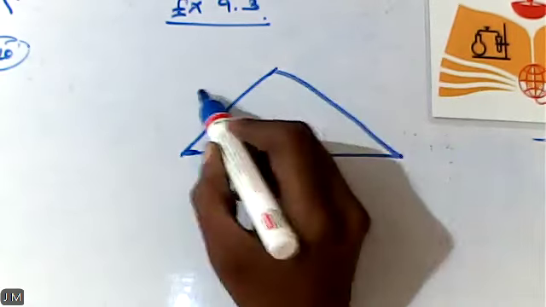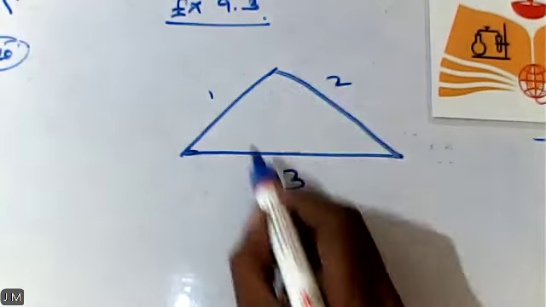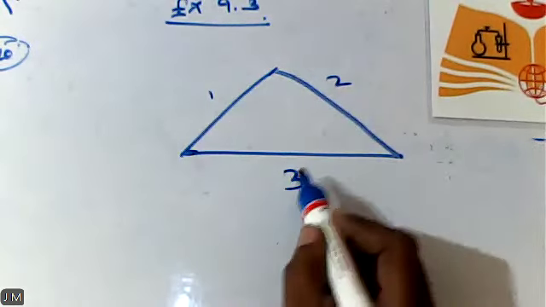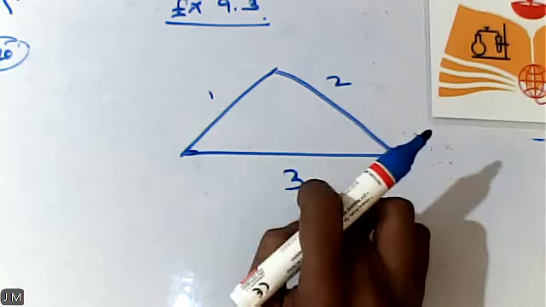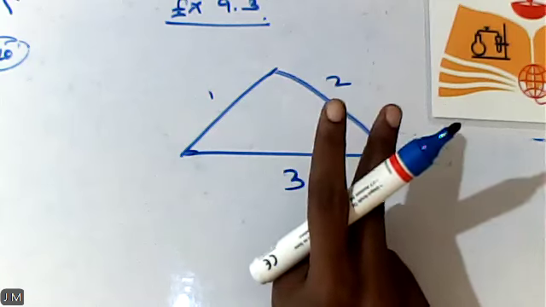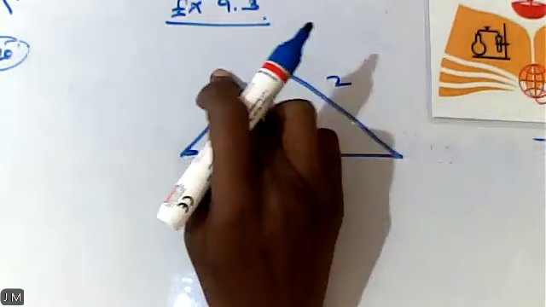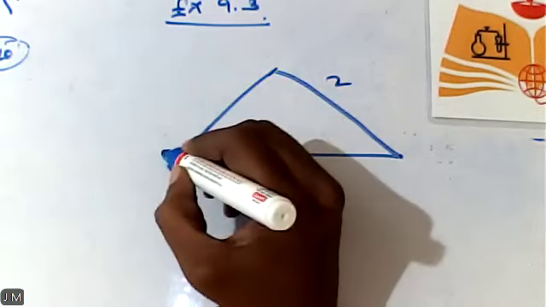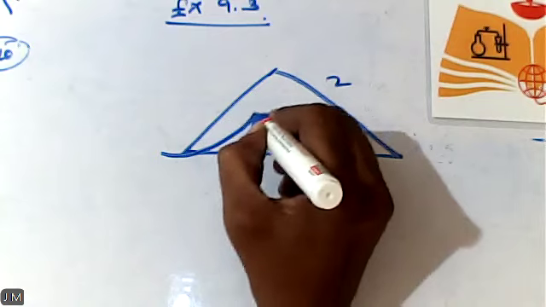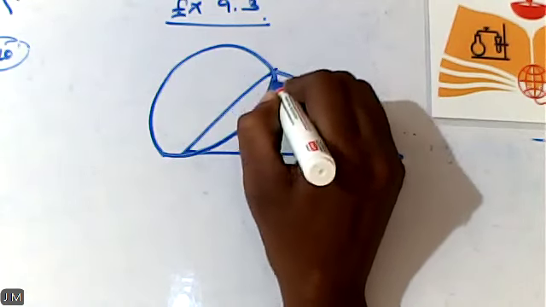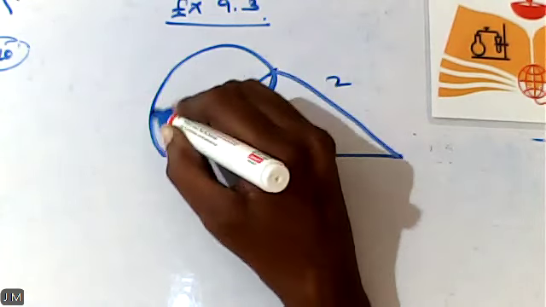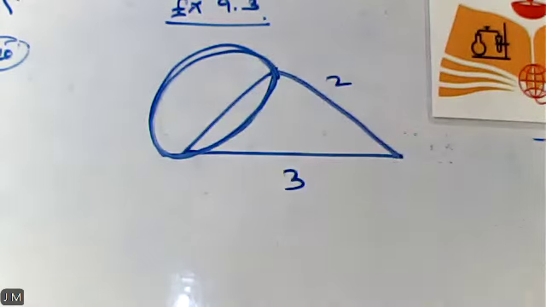Out of these three sides, you can consider any two sides. They are asking us to consider two sides. So let us consider the first side. With the help of the first side, they are asking us to draw a circle. The side becomes the diameter of the first circle.